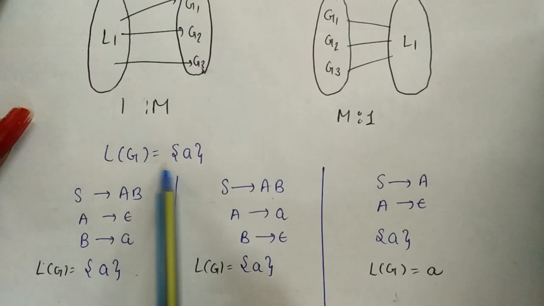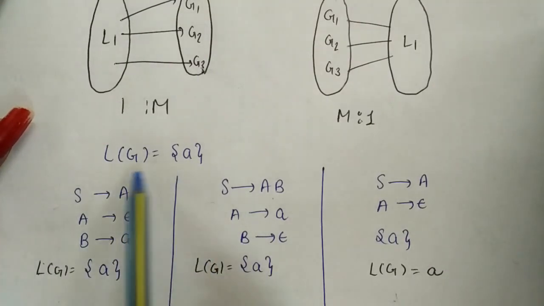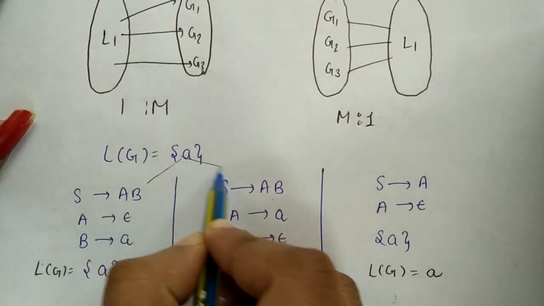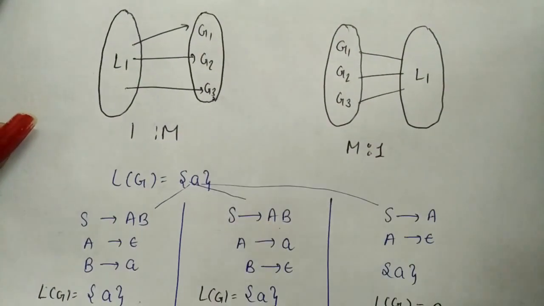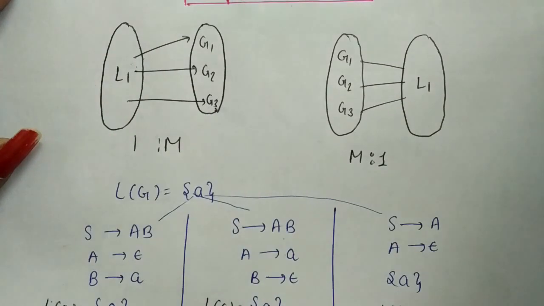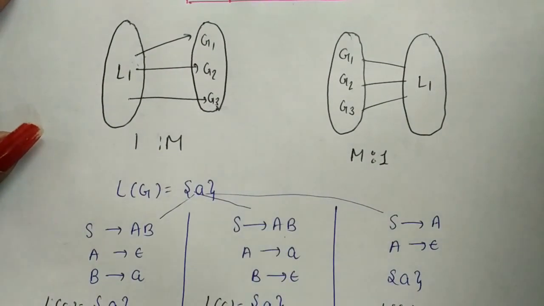So this is one language, and for this language you can write these three grammars. You can write either this or this or this grammar. Okay, so for any language you can write more than one grammar. It is not compulsory that a language has a specific grammar. You can write any grammar.